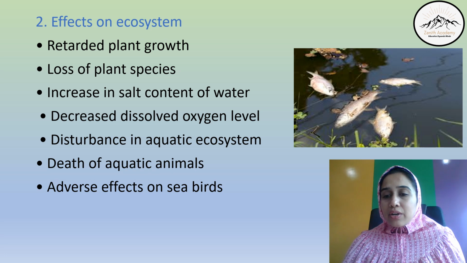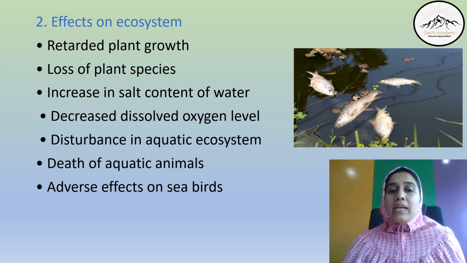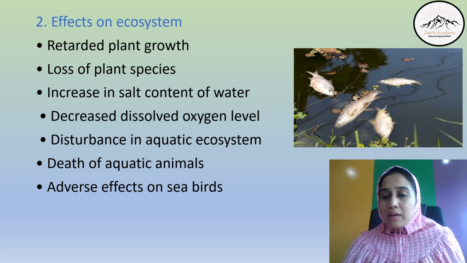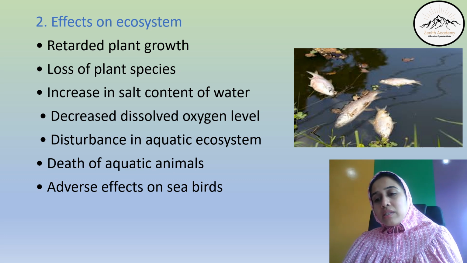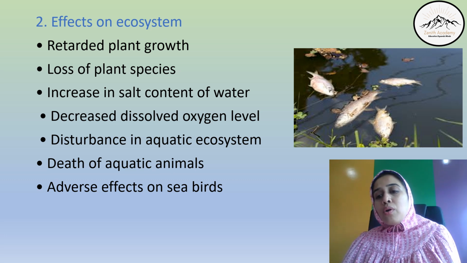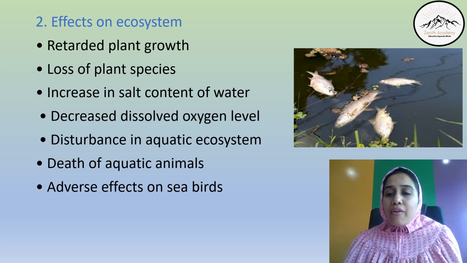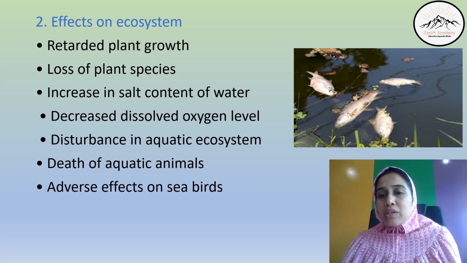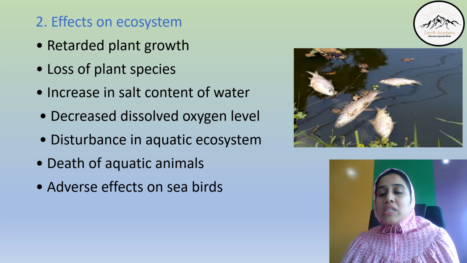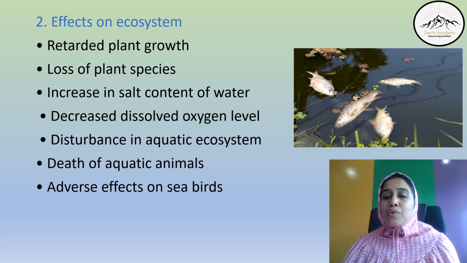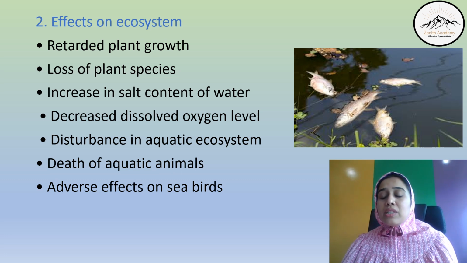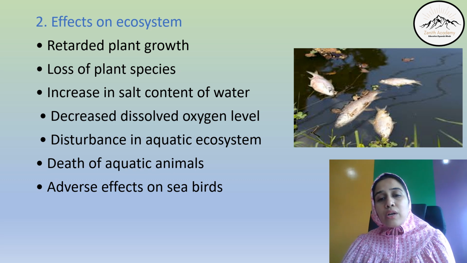Increase in salt content of the water, decreased oxygen level in the water, disturbance in the ecosystem. Aquatic ecosystem is fishes and the plants that grow underwater. Death of aquatic animals, like we see in this picture, where fishes have died due to polluted water. Adverse effects on seabirds. There are many seabirds and they are becoming extinct nowadays due to the adverse conditions in the aquatic ecosystem.